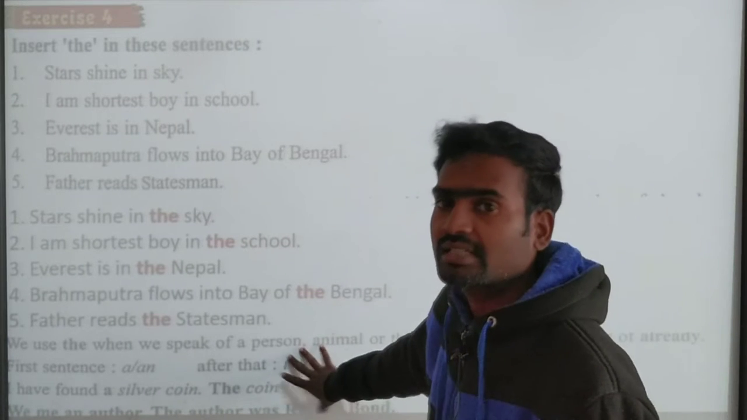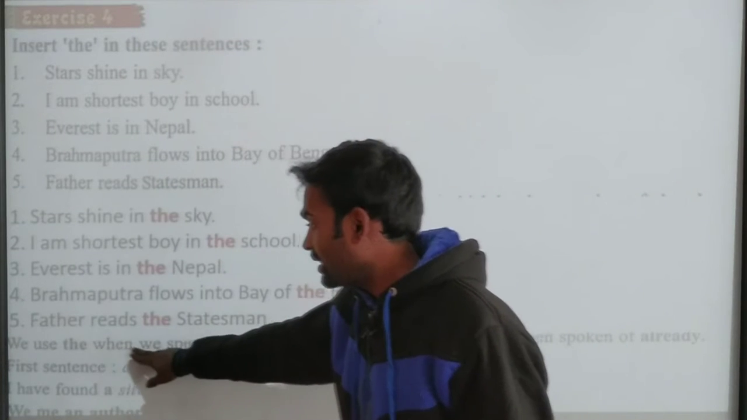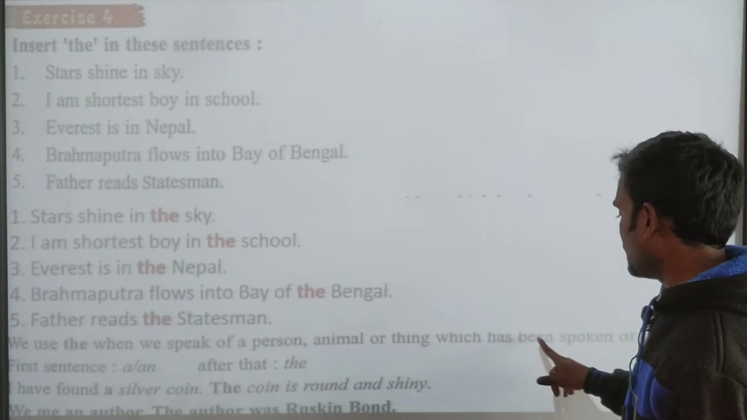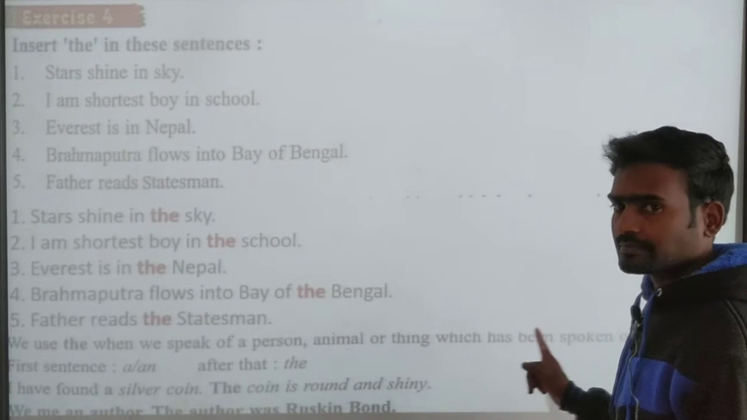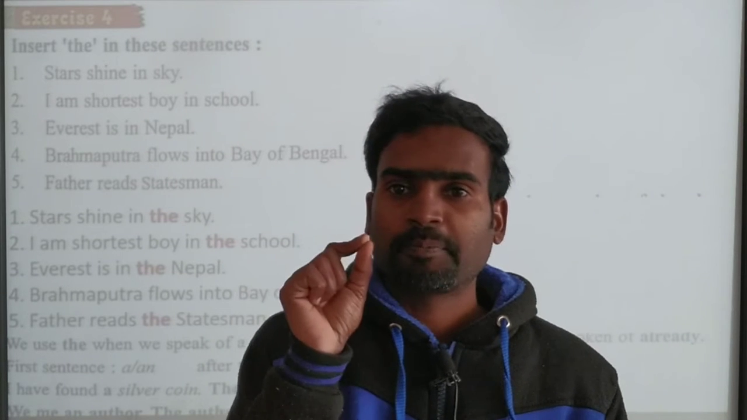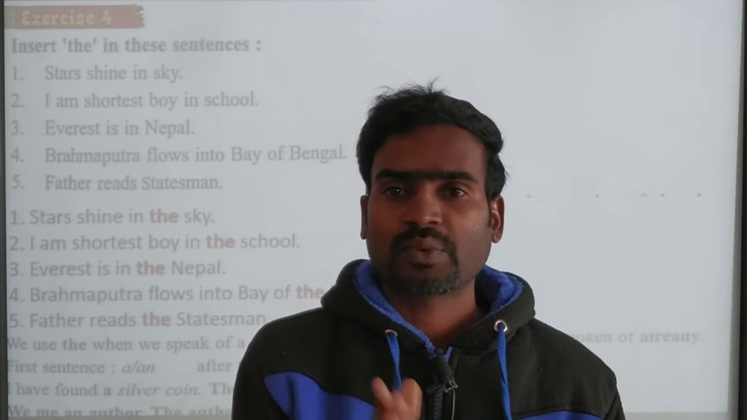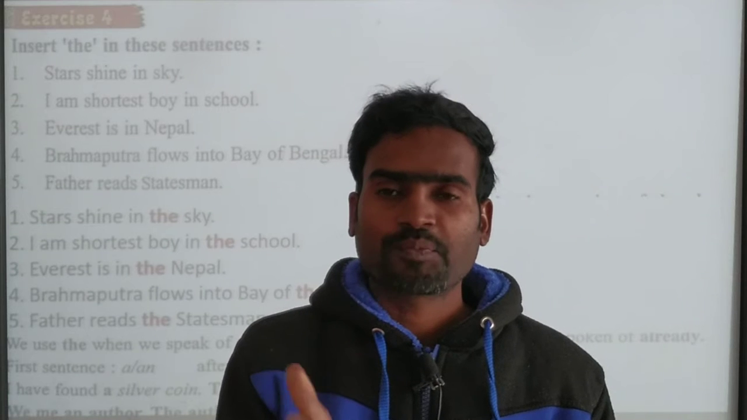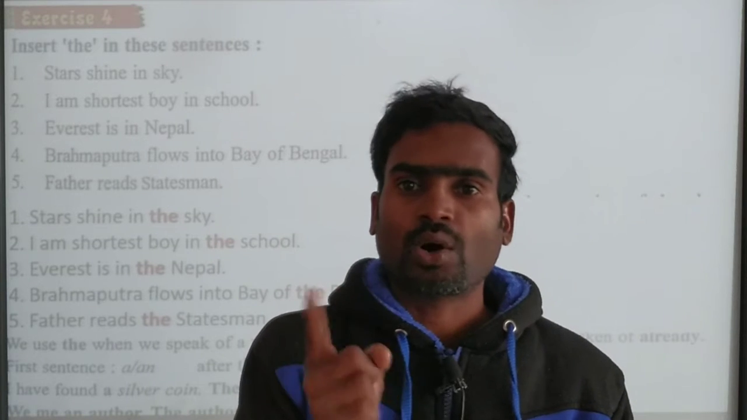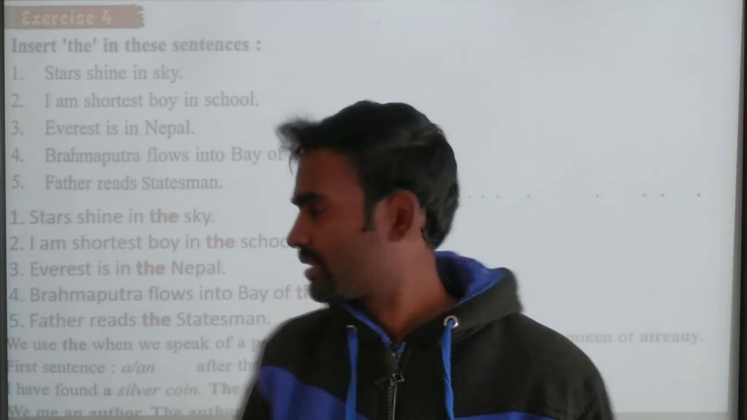We are going to see the next exercise. So, we use the when we speak of a person, animal or thing which has been spoken of already. If you are going to write a complete paragraph and you are speaking about any person's name, the first time you can use the name, and next time no need of using the person's name, simply you can say the, because when we say the, it indicates the particular person, animal or thing. Clear? We don't need to repeat the same person's name again and again. So that's what they say here.